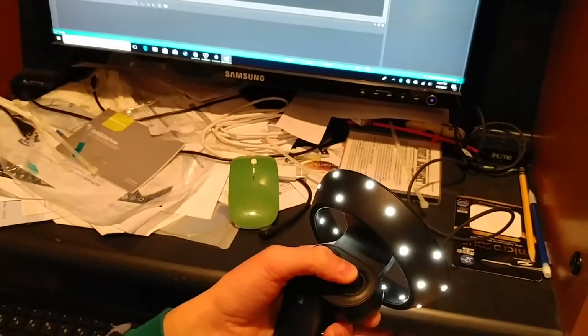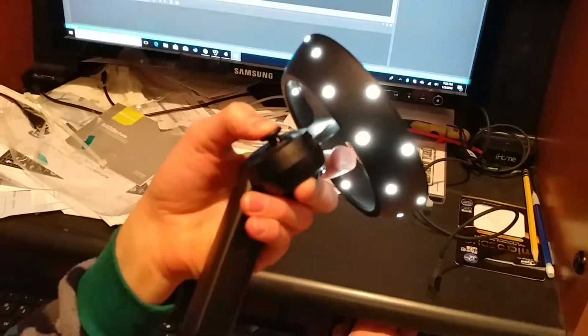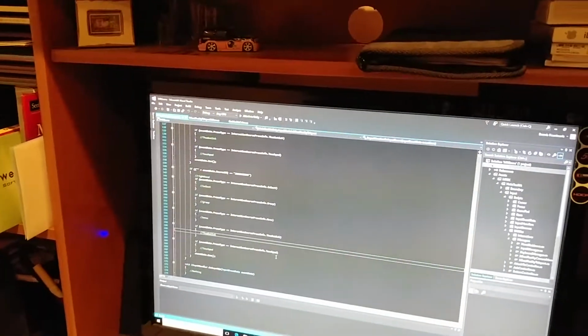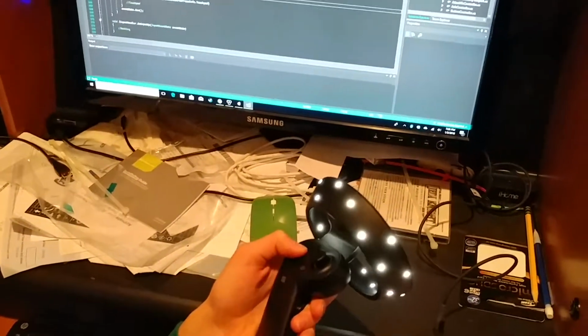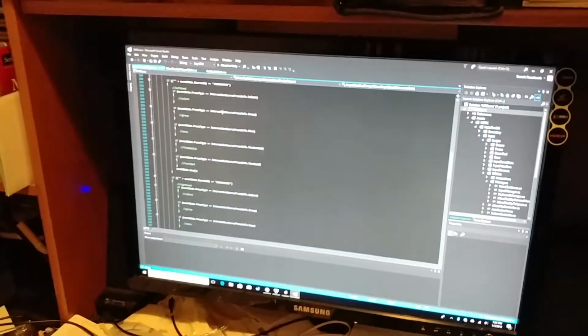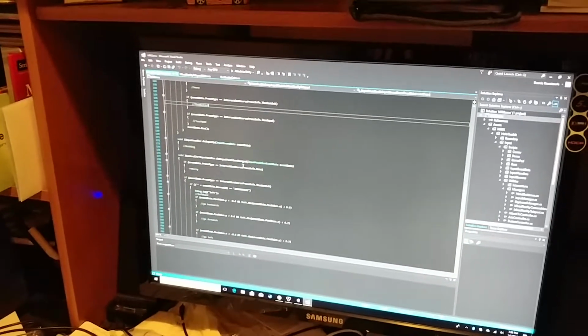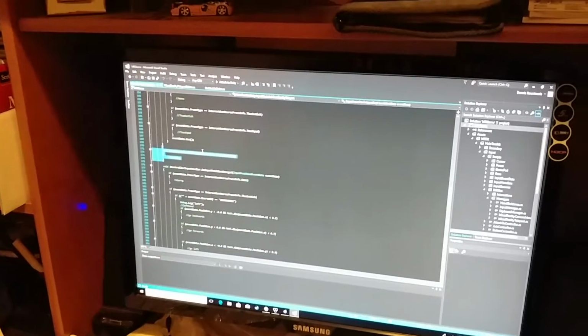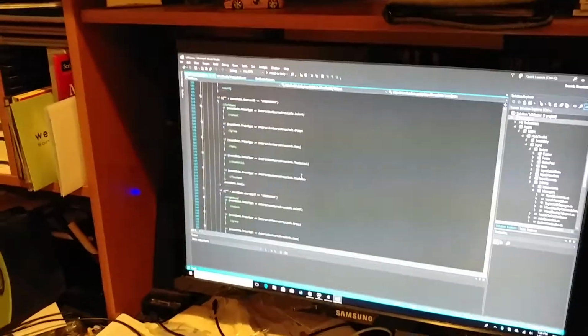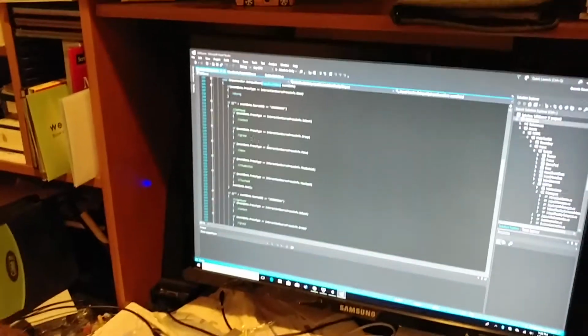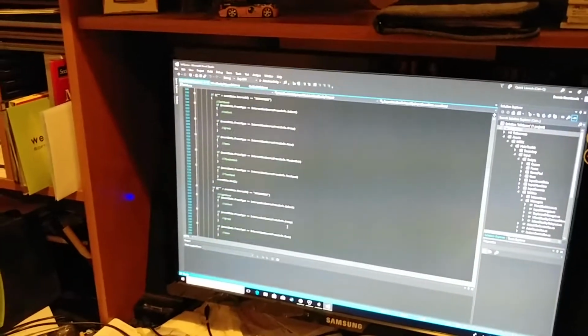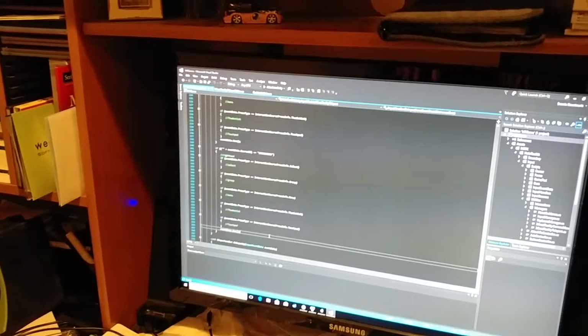And then there's the thumbstick, so you can push the thumbstick down a little. It makes a click. And you can also push the touchpad down. So it's getting if those are pushed down, and it also does it for the left hand. So you're assigning all those functions to that device. Now whenever something happens, it tells me what it is and how it's happening.